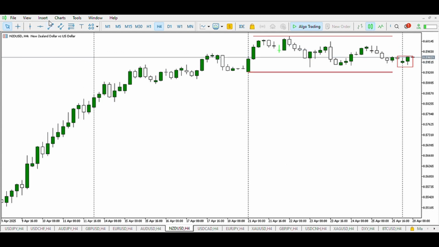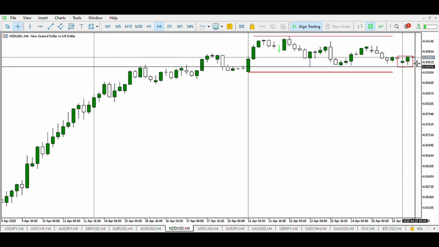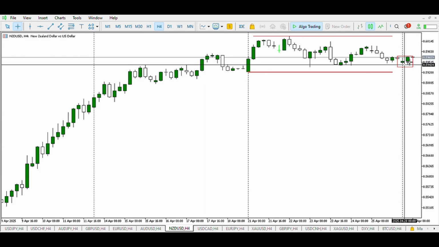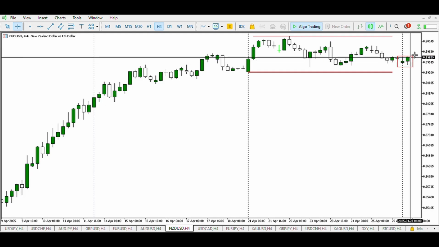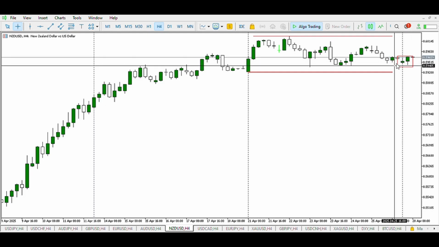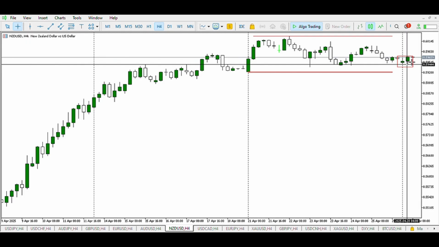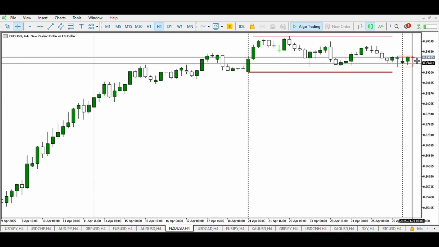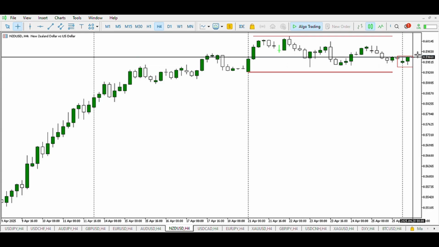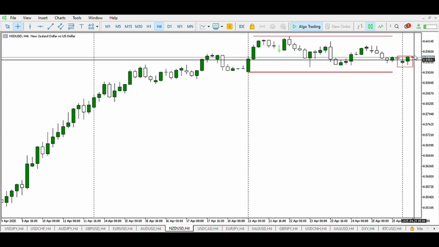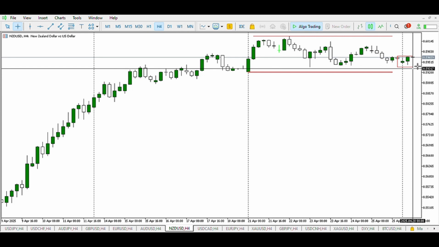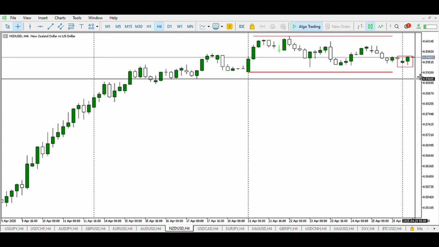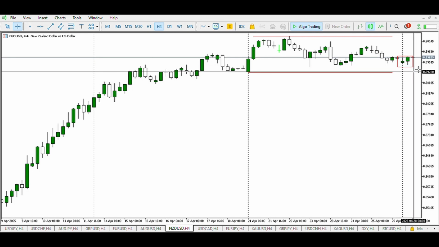On NZD USD, we can see a similar pattern to AUD USD and Euro USD. As said earlier, these are correlation pairs and they move alike. So we can see the buyers in this zone, and in the second half we can still see the buyers. However, the low of Friday is already broken, so we expect the high of the day to be broken to induce more buyers and for price to reverse down with either one or two candles. Then we can conclude that the New Zealand dollar will weaken against the US dollar.